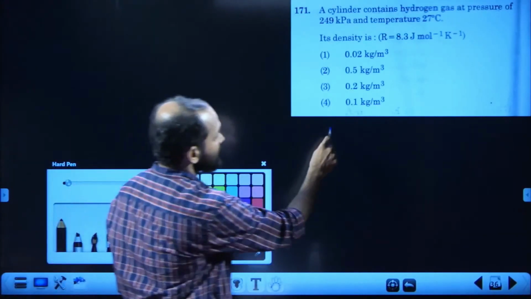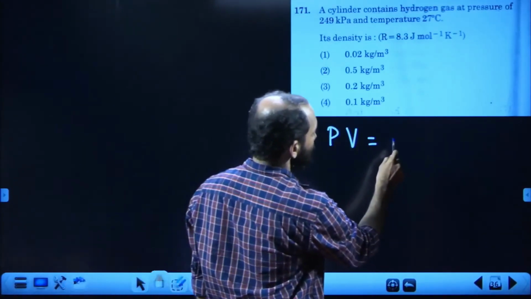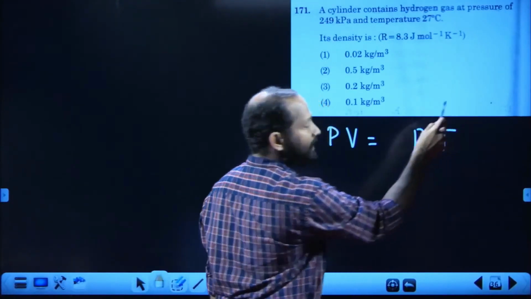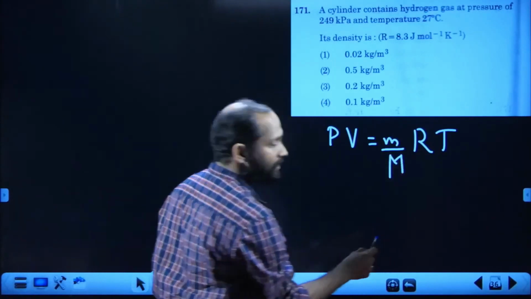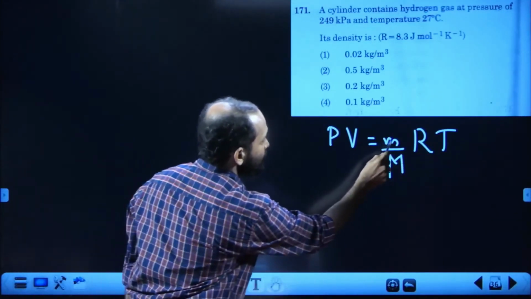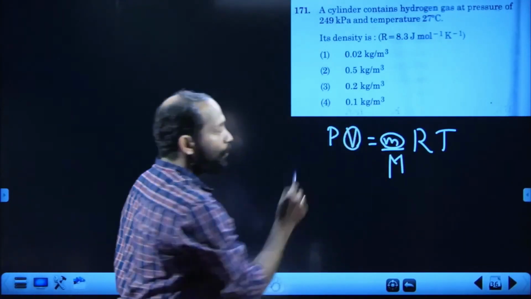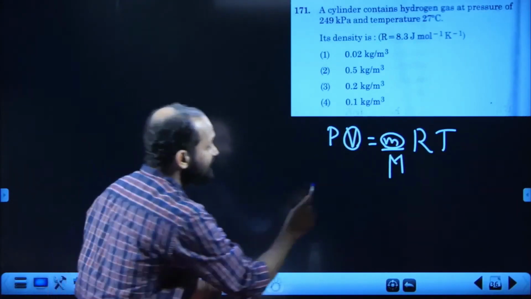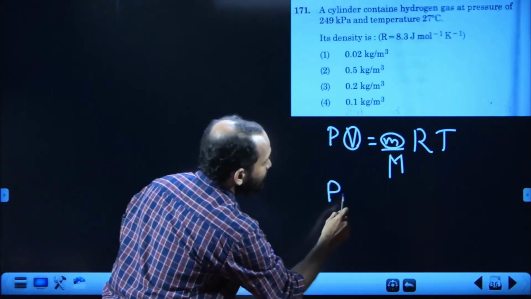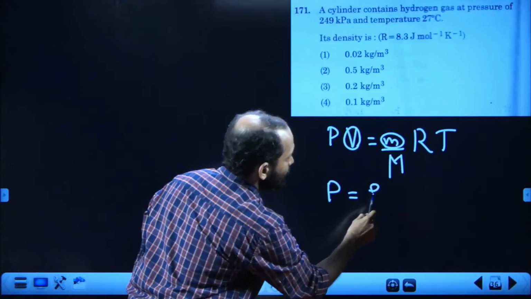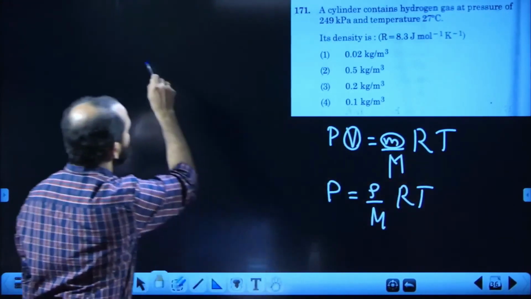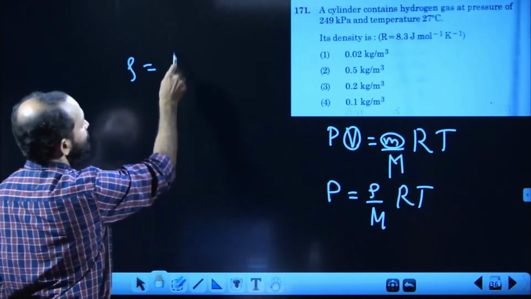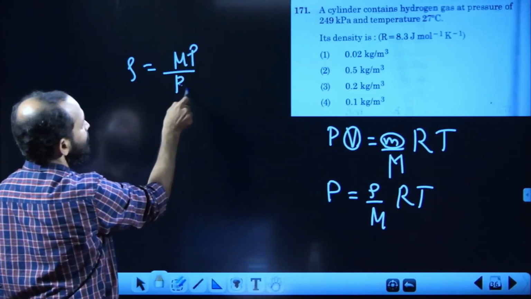The popular equation for ideal gas, PV is equal to nRT, where n is the number of moles, which can be expressed as actual mass divided by the molar mass. This mass and volume, whose ratio can be written as density, so that P is equal to mass by volume, which is density. So P = ρRT/M. From this you can easily calculate ρ, which is MP divided by RT.